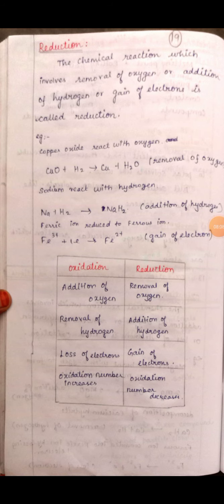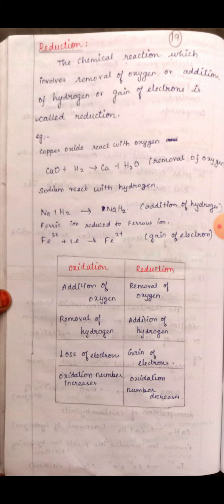The chemical reaction which involves removal of oxygen or addition of hydrogen or gain of electrons is called reduction. In oxidation, there is an addition of oxygen, so in reduction there will be a removal of oxygen. In oxidation, there is a removal of hydrogen, so in reduction there will be an addition of hydrogen. In oxidation, there is a loss of electrons, so in reduction there will be a gain of electrons.